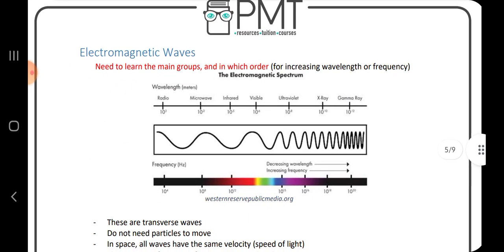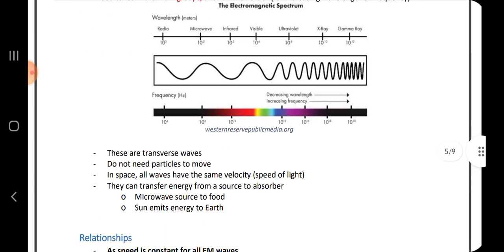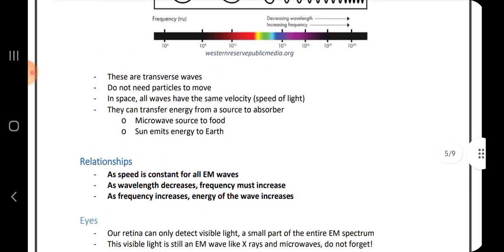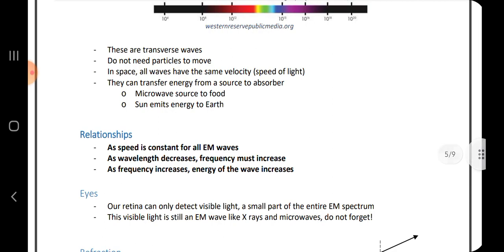Then electromagnetic waves: they are transverse waves and do not need particles to move. In space, all waves have the same velocity. They can transfer energy from a source to an absorber. For example, from a microwave source to food. The sun emits energy to the earth.